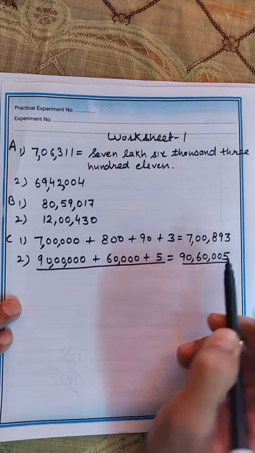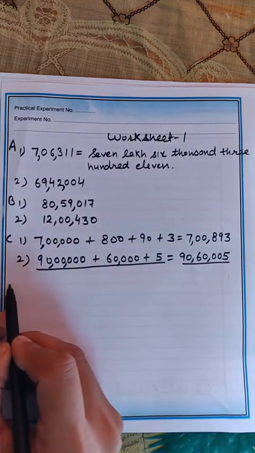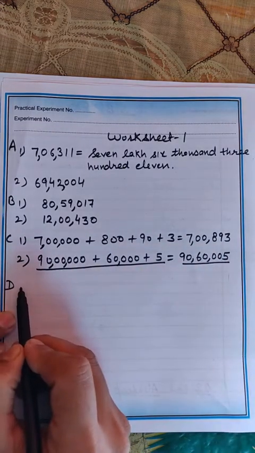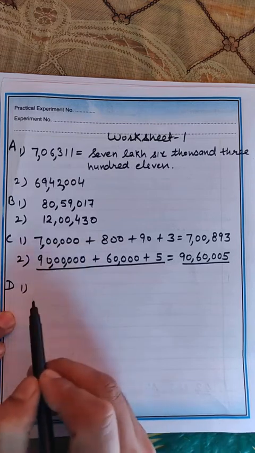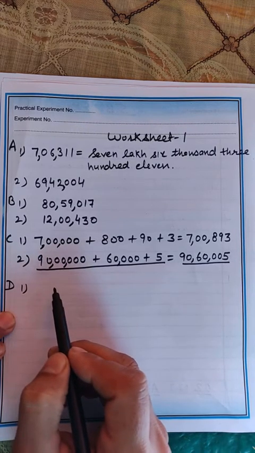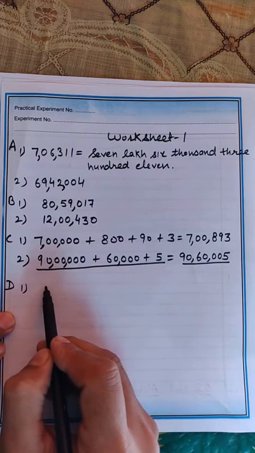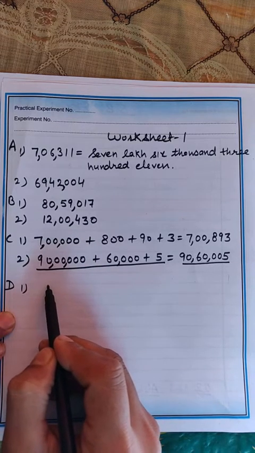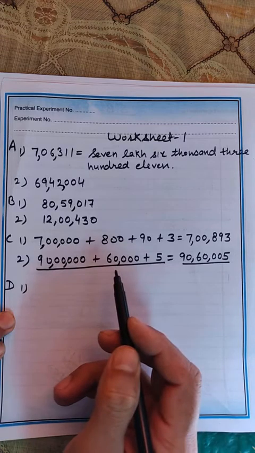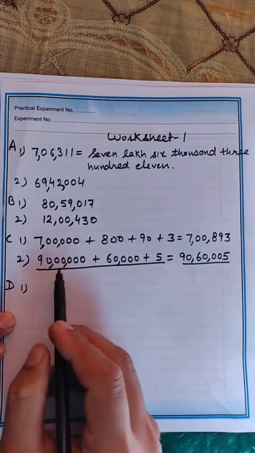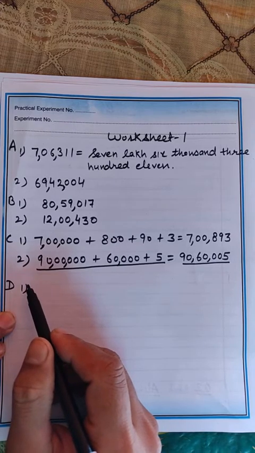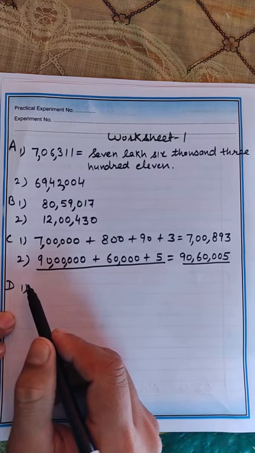Okay, standard form. Okay, part D is there. Fill in the empty boxes. Okay, first part is there. Write the smallest 5-digit odd number. Okay, write the smallest 5-digit odd number. So you know the smallest number is 1 0 0 0 0. Okay, and when you have to write the greatest 5-digit number, you use 99999, right?